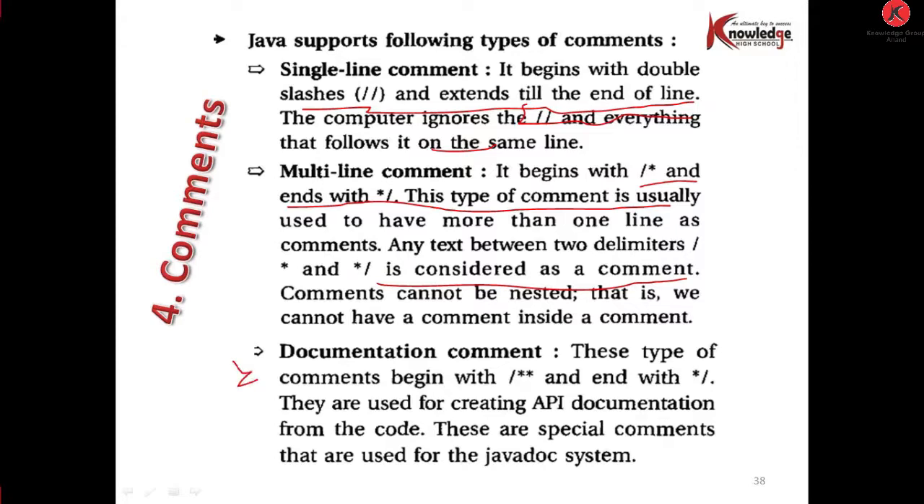Documentation comments. This type of comment begins with slash double star and ends with star slash. They are used for creating API documentation from the code. These are special comments that are used for the Javadoc system.